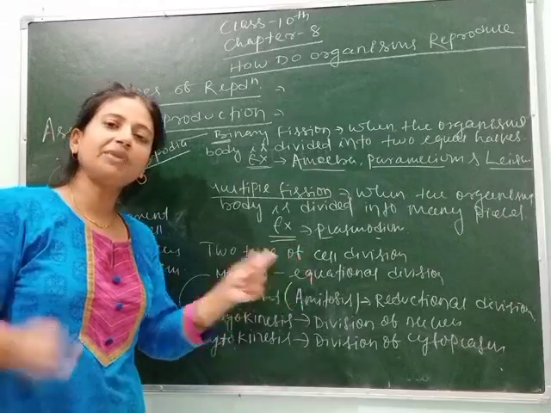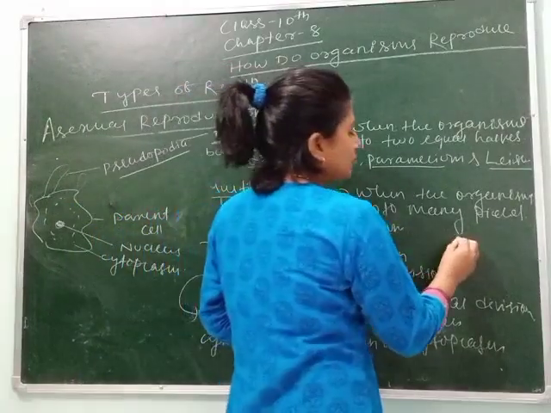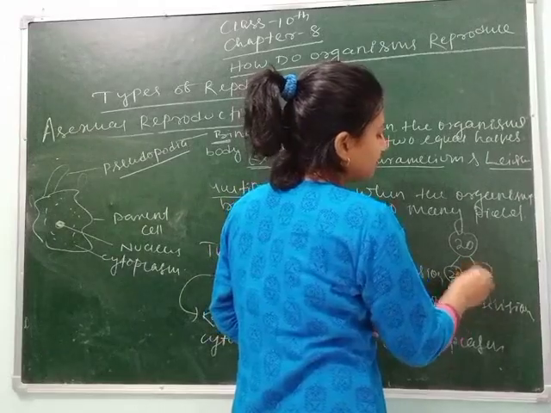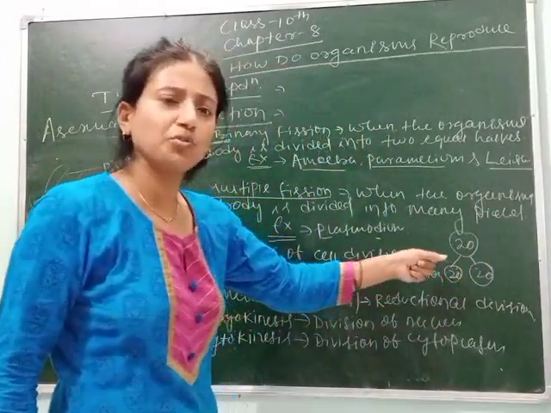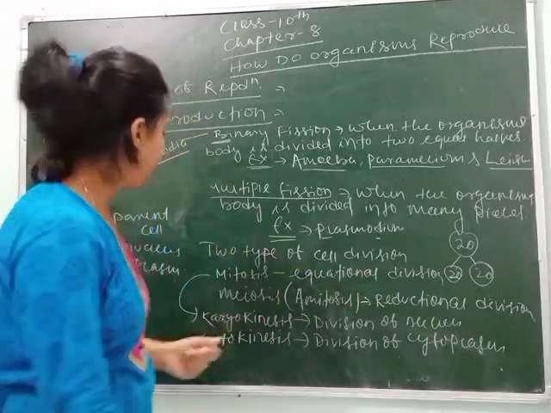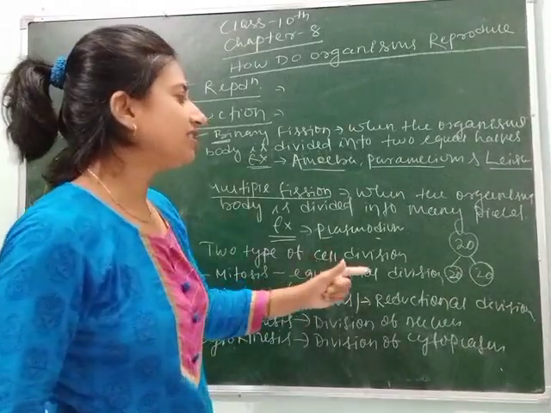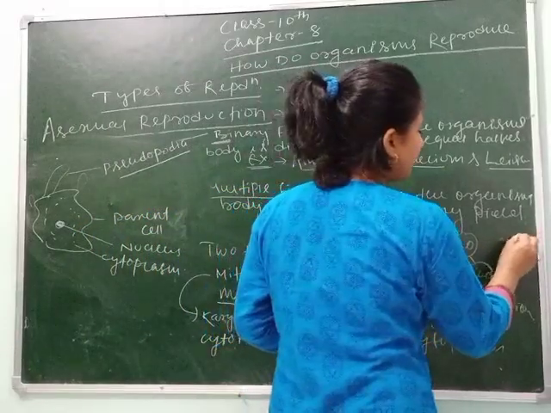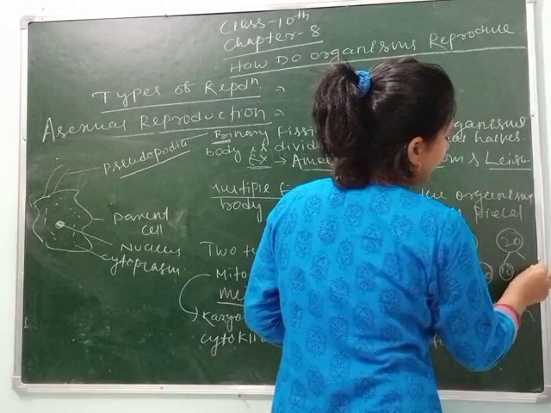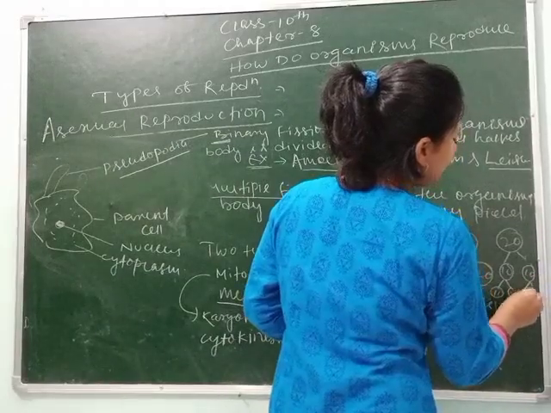Mitosis means equational division. For example, if the organism contains 20 chromosomes, then it gives 20 to its offspring. Here equal distribution of chromosomes occurs, so this type of cell division is called mitosis or equational division. But in the case of meiosis, the case is different. This is reduction division: if the parent contains 20 chromosomes, then it gives 10 chromosomes. Another thing you need to remember is that meiosis is completed through two steps.